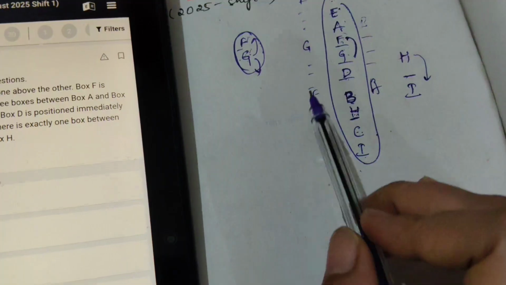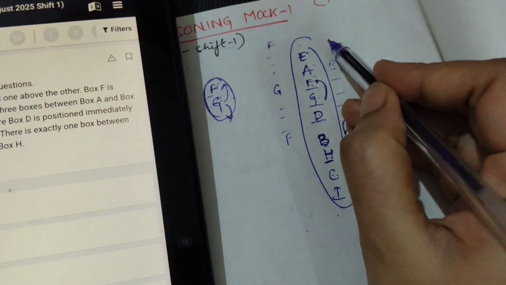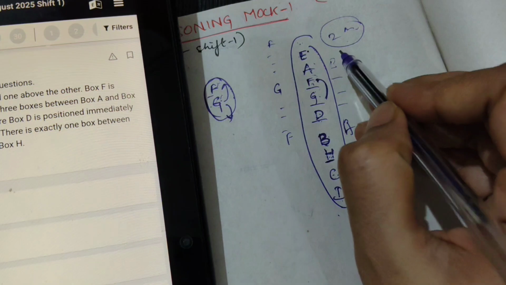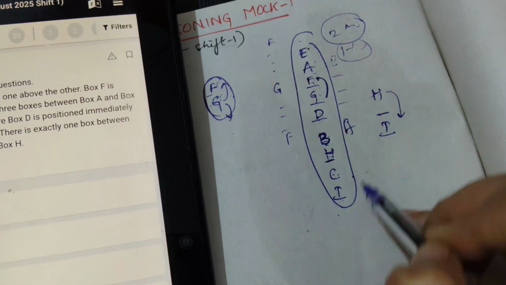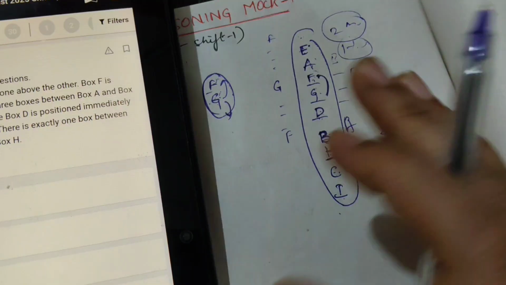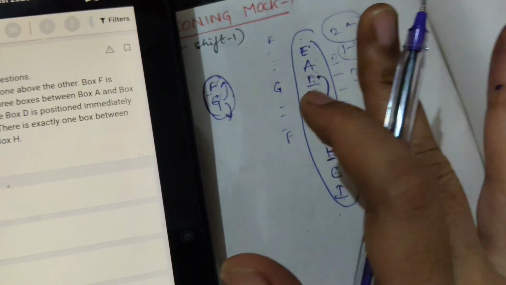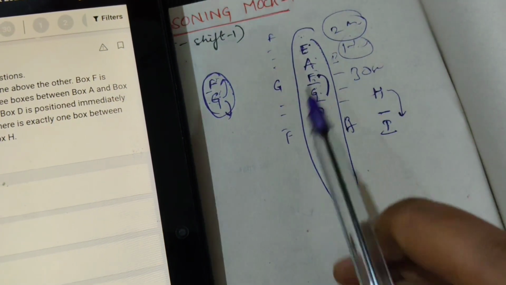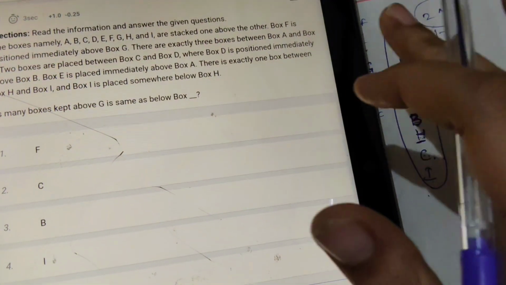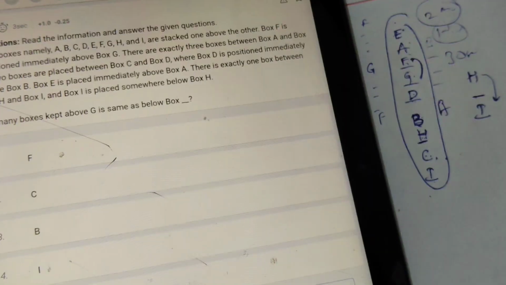If you have good practice, you can solve this question in 2 minutes. I'm saying with answers also, within 1 to 1.5 minutes you should arrange the boxes, and after that in 30 seconds you should answer all 5 questions whatever they give. Once you get the puzzle, you shouldn't take more than 2 to 3 seconds for one question, because they will be easy. Once you get the puzzle diagram, it is easy to answer.